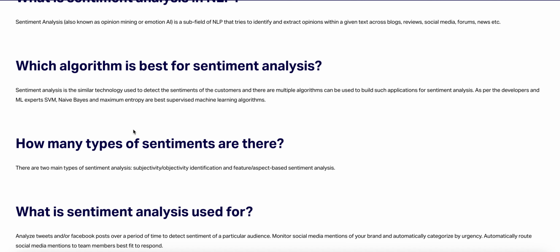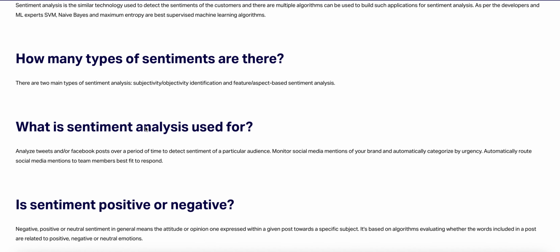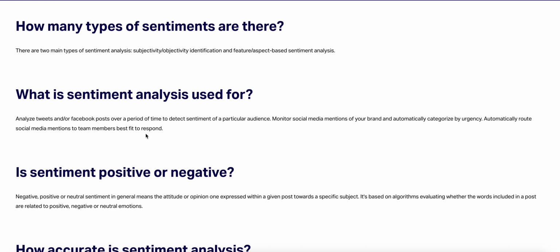How many types of sentiment analysis are there? There are two types of sentiment analysis: subjectivity and objectivity identification, and feature or aspect based sentiment analysis.